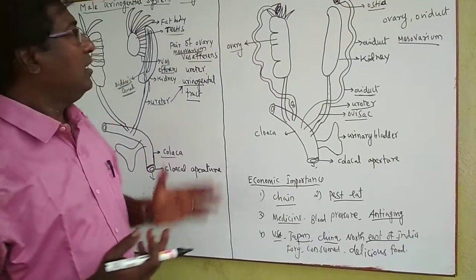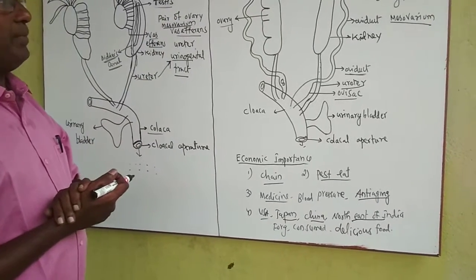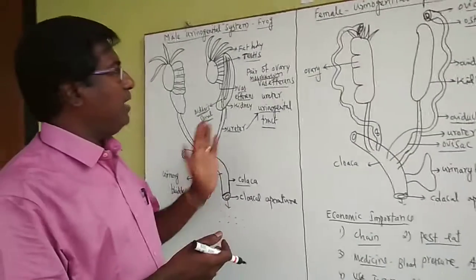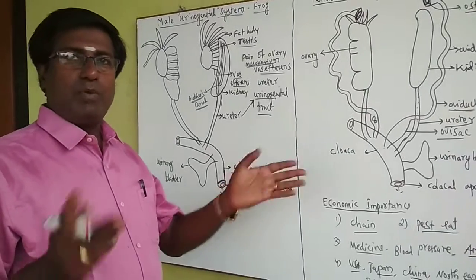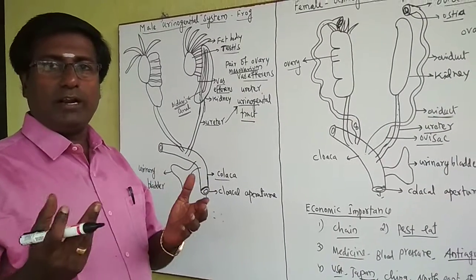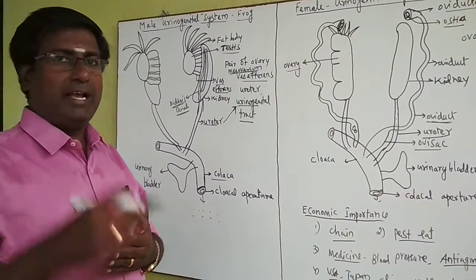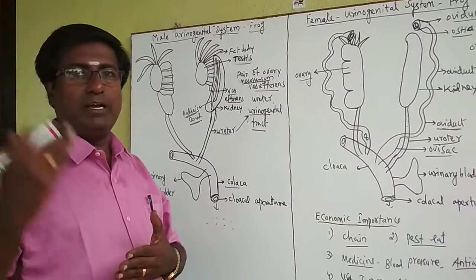So this is the male urinogenital system and the female urinogenital system. Okay, these two systems are used: the male releases the sperm, the female releases the egg. Both sperm and egg join in the water. So fertilization takes place in the water, so it is external fertilization. After the egg hatches out, the tadpole will come. Then after metamorphosis is over, it reaches the adult.